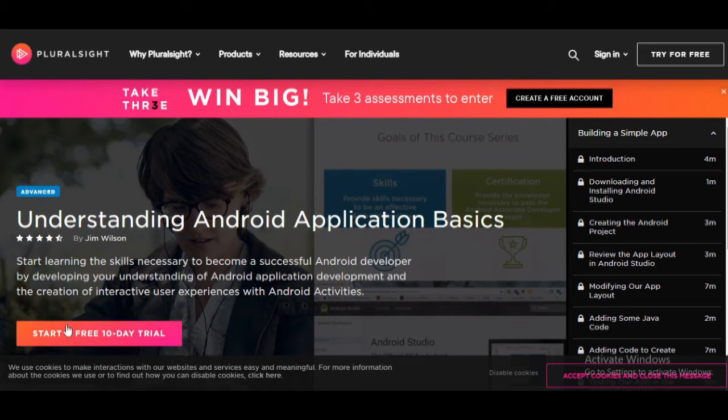Pluralsight also provides a 10 day free trial over which you can take this course for free for 10 days. You can learn this course over 10 days, and you can decide if you want to buy this course or not. So you just have to sign in and give some normal information to Pluralsight, and they will provide you the 10 day free trial on this course.